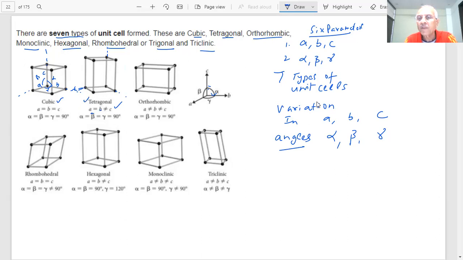Orthorhombic: A is not equal to B, B is not equal to C. All the three edges are different. See, the three edges are different, they are not equal, but the angles are still 90 degrees.